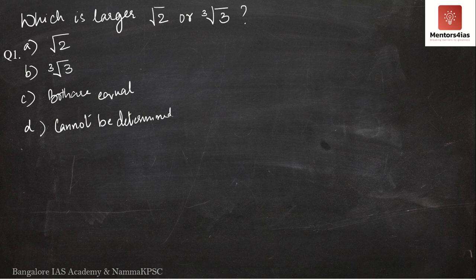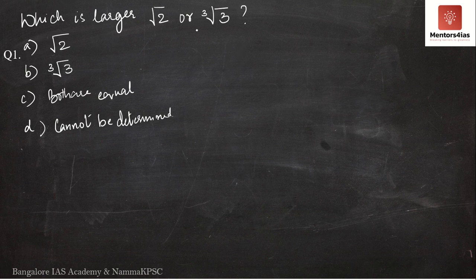Now the question is not asking for the value. Value is not required. If you know the value, obviously you can compare it. But how can we determine if root 2 is greater or the cube root of 3 is greater without actually determining the value? This is where we have to bring in the concept of surds and indices, the laws of surds and indices. So now let us consider the question here.